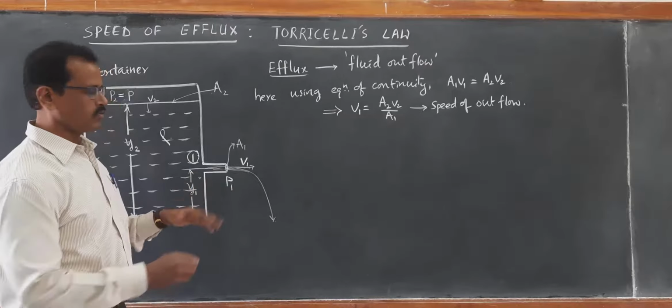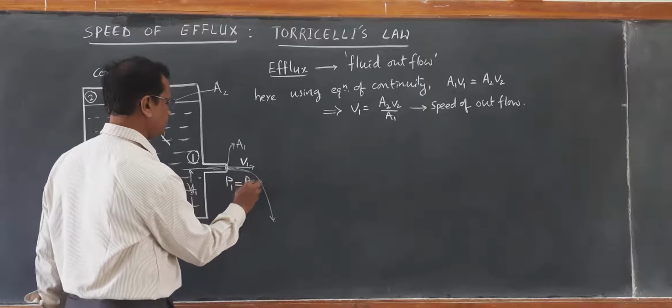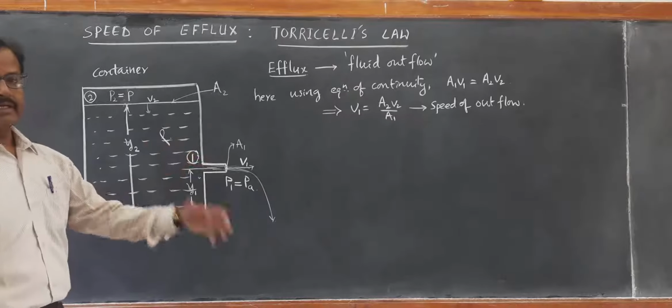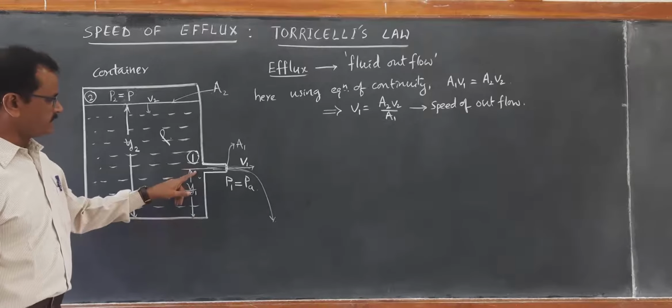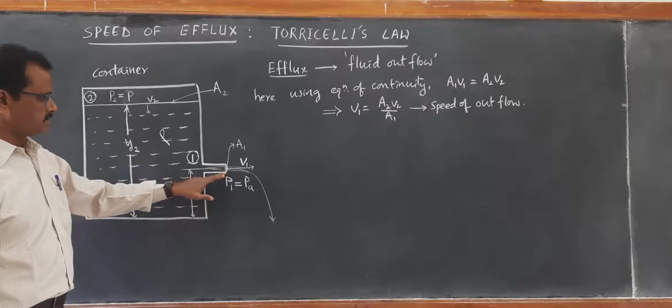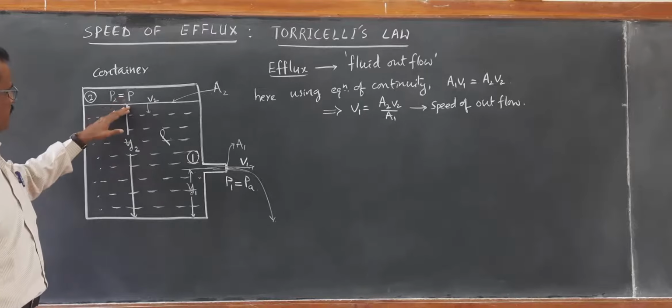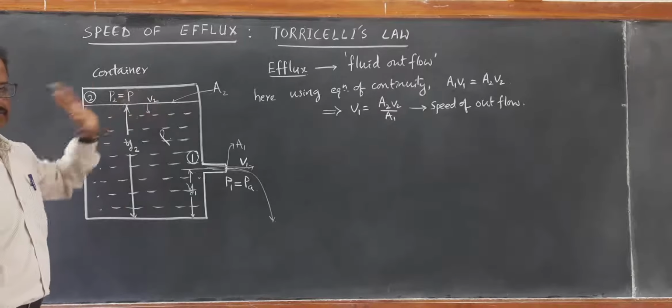and this P1 is open to air. Therefore, P1 is nothing but atmospheric pressure. Then we can write Bernoulli's principle. Y1 is the height of this small opening from the bottom. Y2 is the height from the bottom up to this level of water.